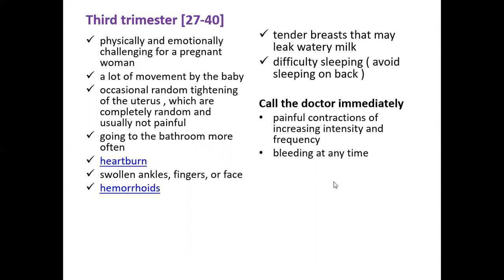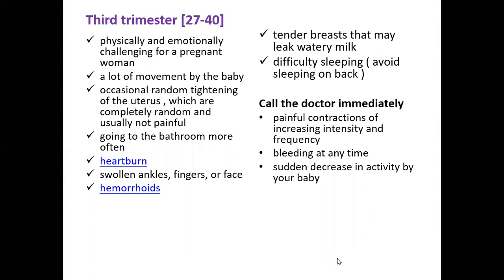If you see any bleeding at any point of time, need not be in the third trimester, it can also be in the second trimester as well, you need to immediately contact your doctor. The probable last bleeding that you might have seen was the implantation bleeding that has occurred, but after that any bleeding that you observe, your doctor needs to be informed immediately.